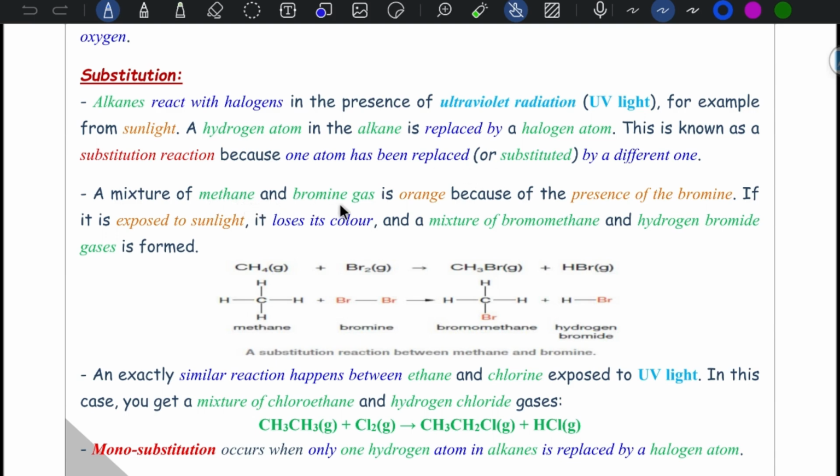A mixture of methane and bromine gas is orange because of the presence of bromine. When exposed to sunlight, it loses its color. A mixture of bromomethane and hydrogen bromide gases is formed.